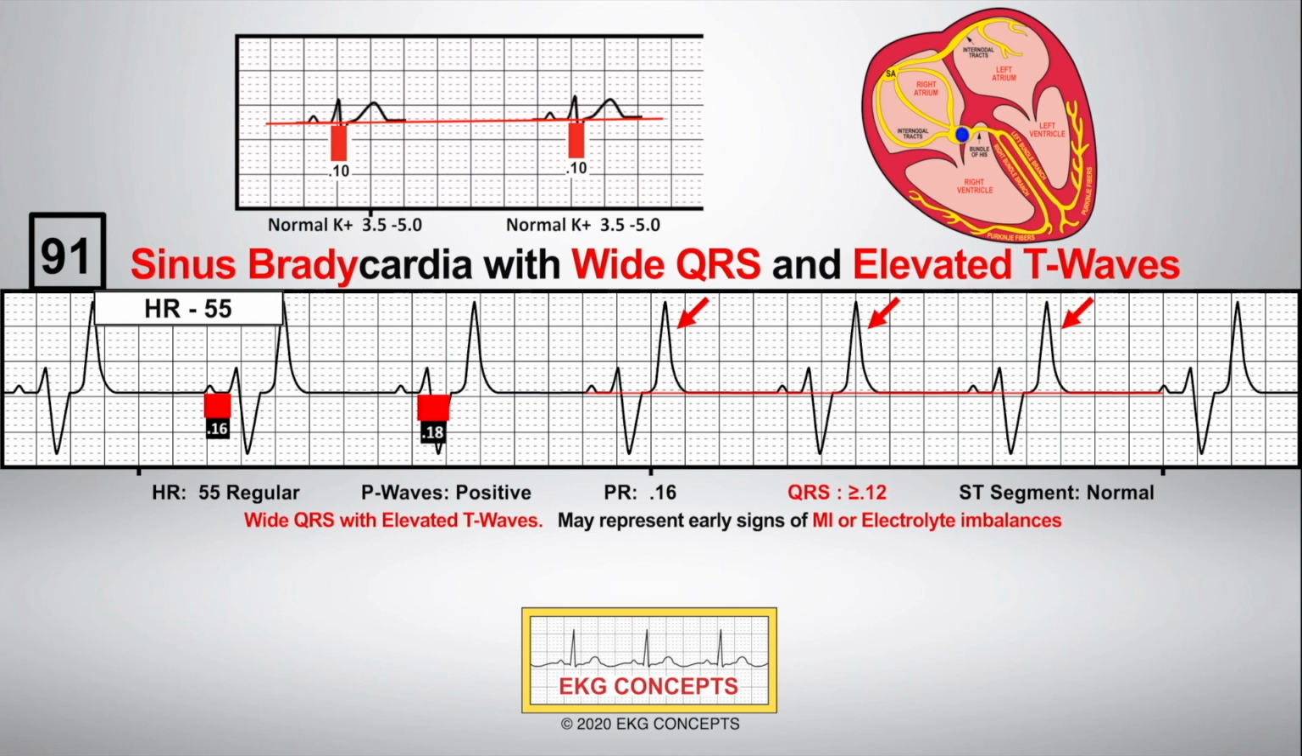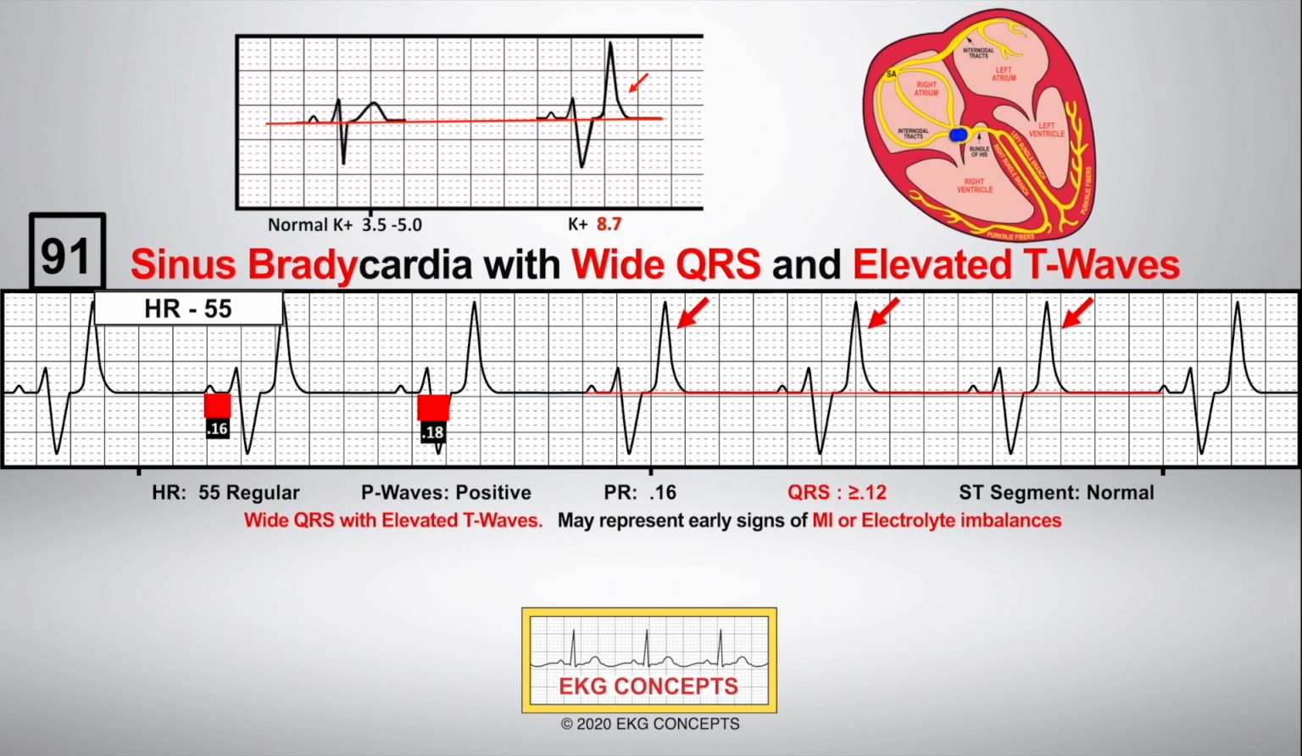Here, the heart rate is less than 60, with the QRS greater than 0.12 and elevated T waves. Elevated T waves may be an early sign of a myocardial infarction or electrolyte imbalances. Peaked T waves, seen here, are usually caused by hyperkalemia or high potassium levels.